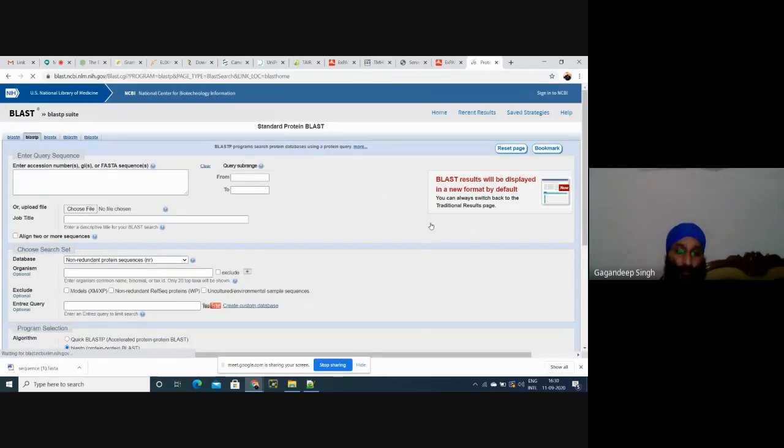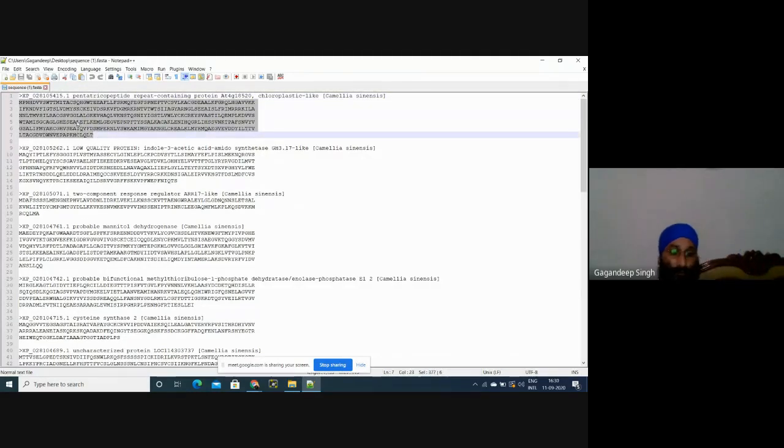See, this is the BLAST. For example, I am selecting this first sequence. The function of this first sequence is pentatricopeptide repeat containing protein. Suppose it will not provide any function, for example, we don't know the function of this protein.